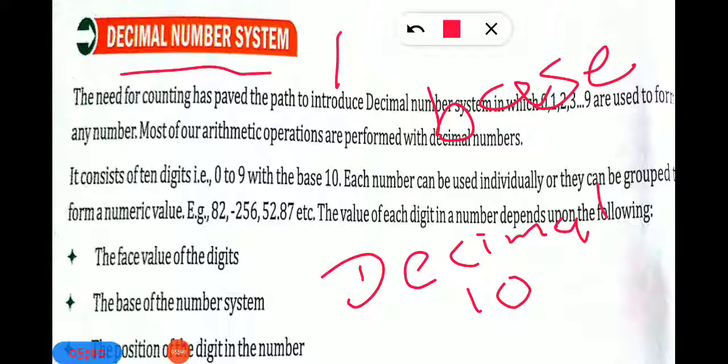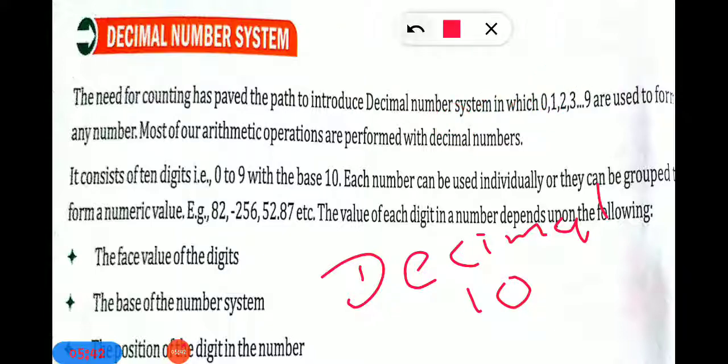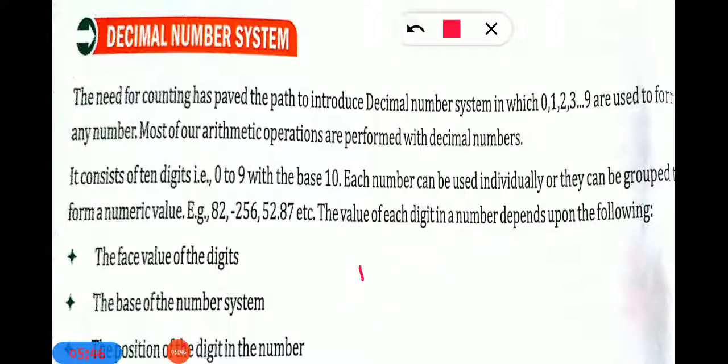Clear everyone? This is the basic thing. You must remember it for each and every sum or question you are asked in this chapter. Okay everyone? So the decimal number system consists of 10 digits. So that's why the base of the decimal number system is 10.